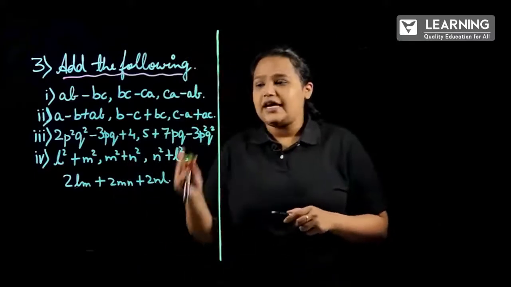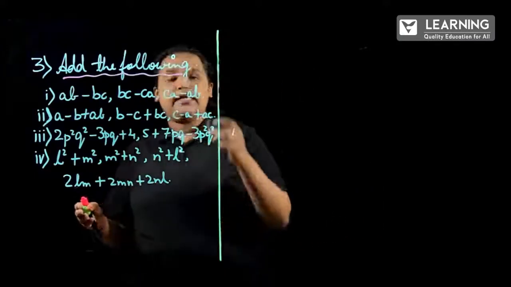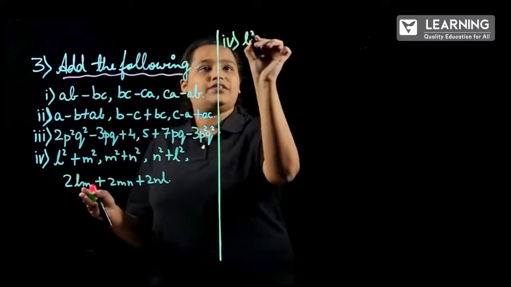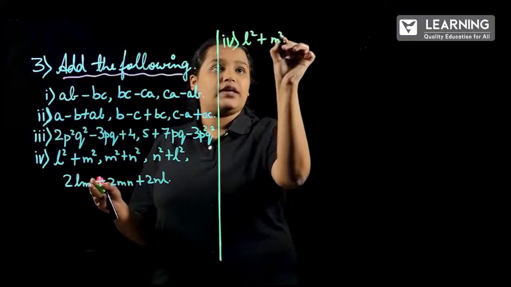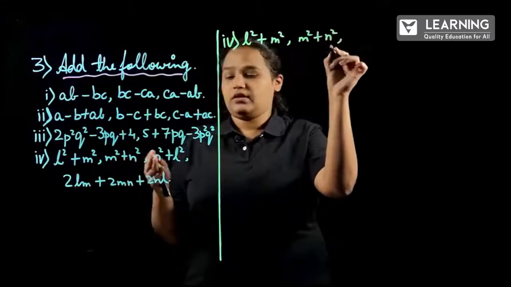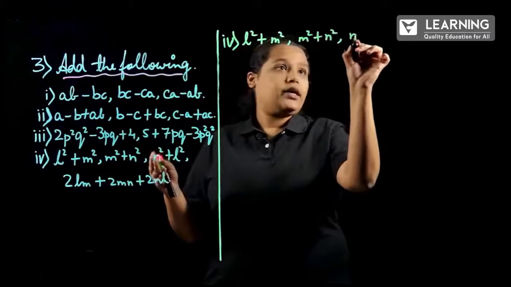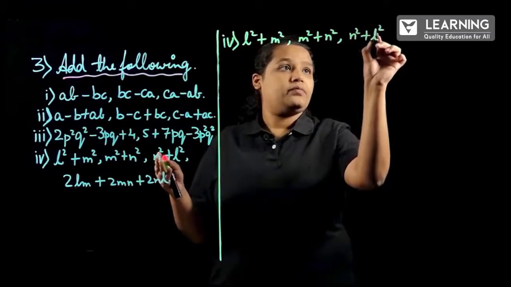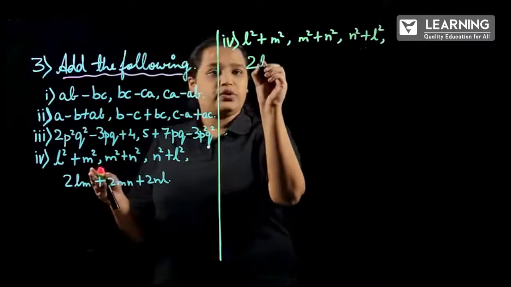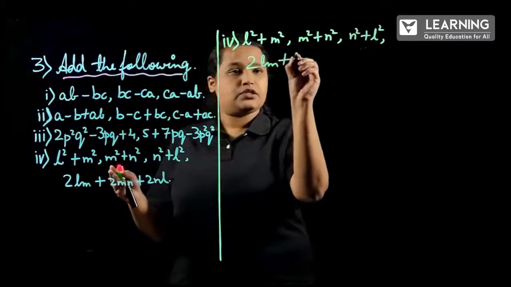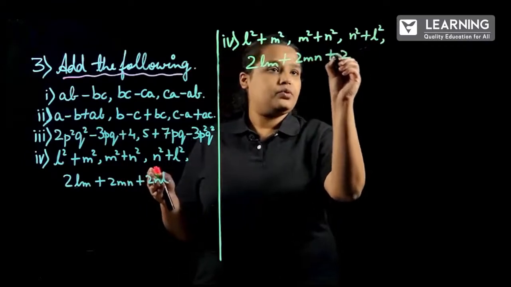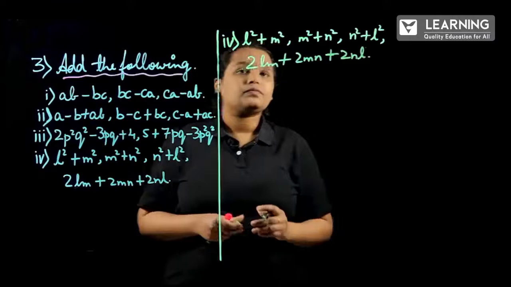So here is the last problem which we have to add, and the question is L square plus m square, m square plus n square, and n square plus L square, and one more term, 2lm plus 2mn plus 2nl.